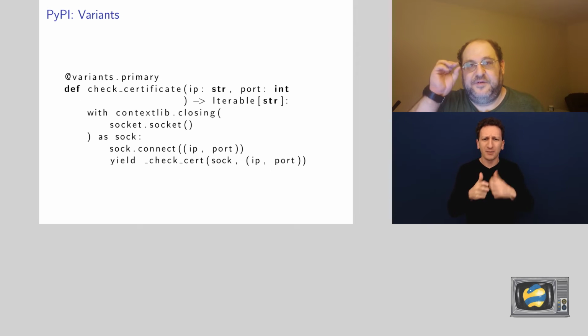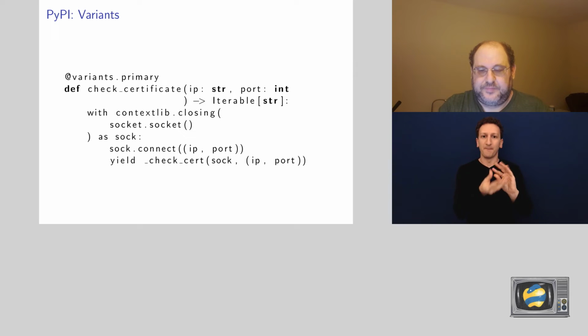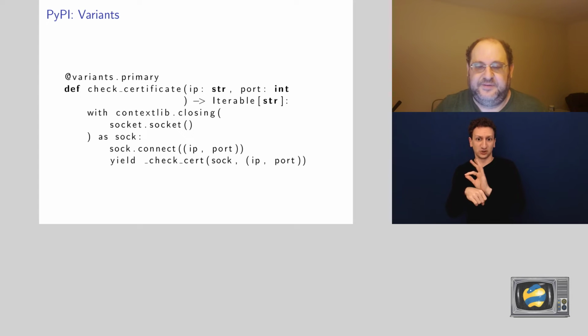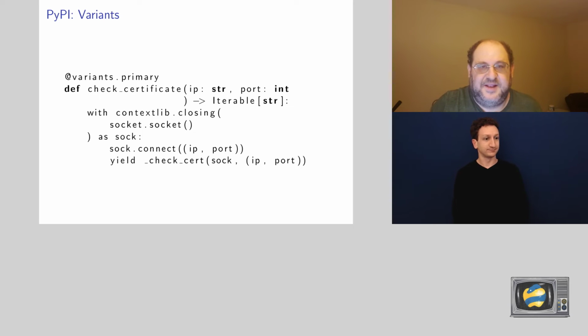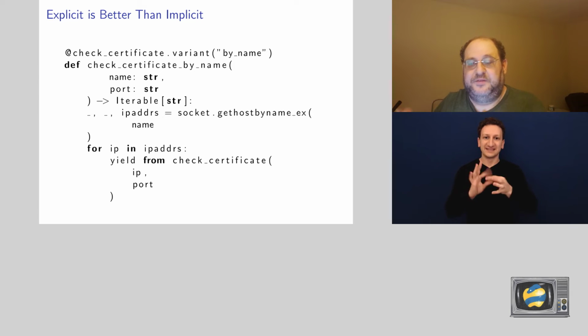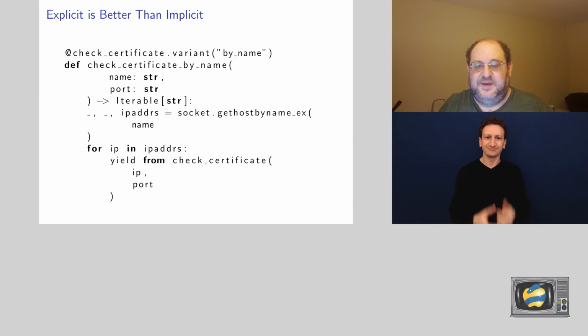And yes, we have a good package. It's called variants. All we need to do to the previous check certificate was give it a little tiny decorator, variants.primary. Barely an inconvenience. The rest of the implementation is the same, so I'm not going to talk about it, but with that little thing, now we can explicitly say that if you want by name, very similar to the decorator we had before, that we kind of improvised with the default, check certificate by name, and then the same implementation that we had before. So the only thing that changed was the decorator.